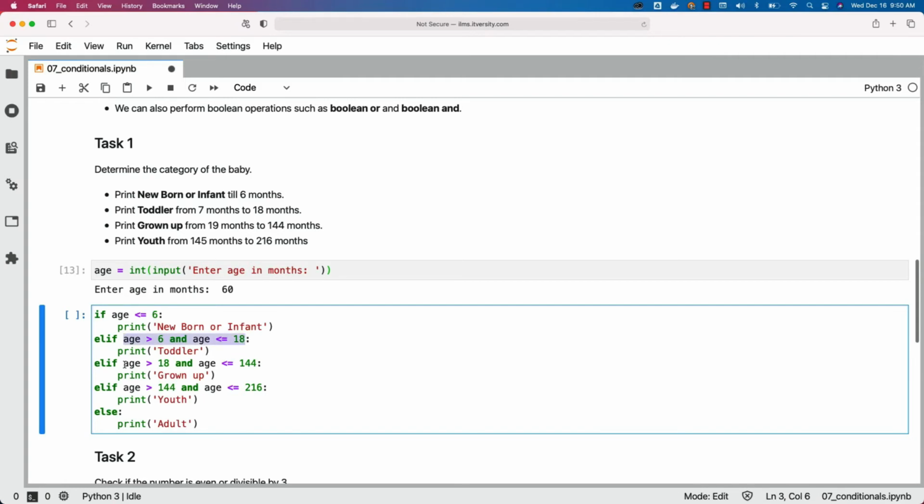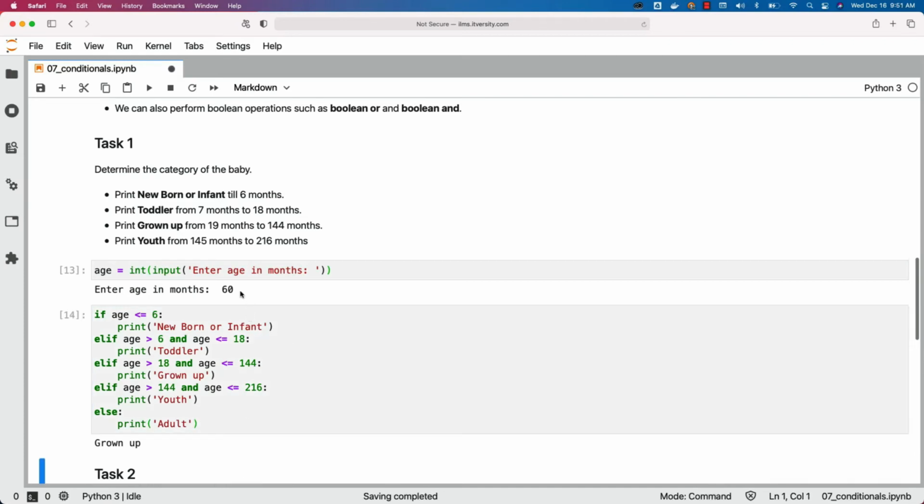Similarly, if the age is between 18 months and 144 months, then the baby will be printed as grown up. Between 144 and 216, it will be youth. Otherwise, it will be adult. So this is how you should be able to leverage Boolean AND operations using this syntax. Now we should be able to run this.